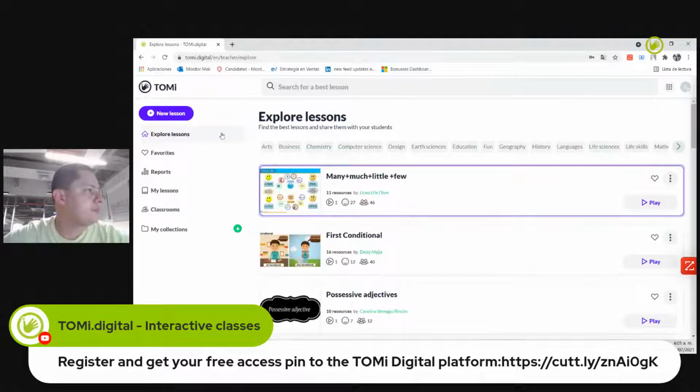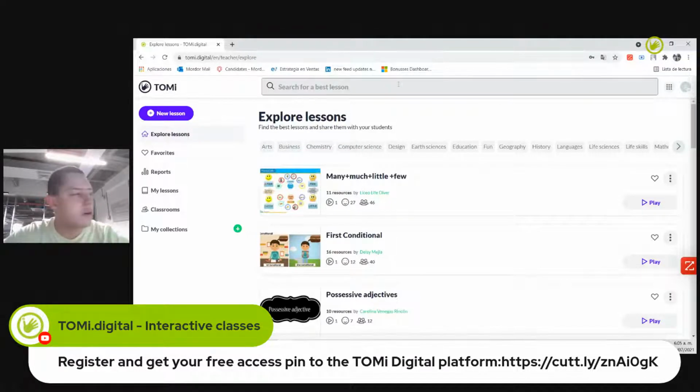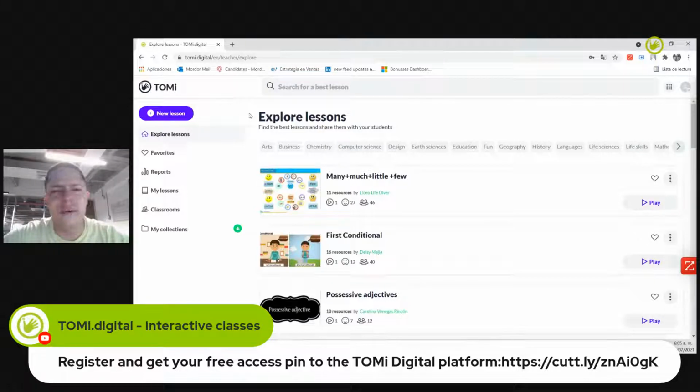right here in this page, we'll have several features, several tools that will allow me to create my interactive classes with TOMi Digital. And it's very user-friendly. When I started using it, I thought, oh, this is going to be a very complicated platform, and it wasn't at all. It's very easy to create classes with TOMi Digital.